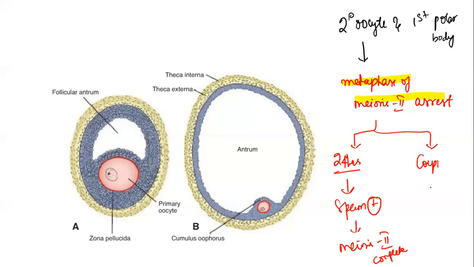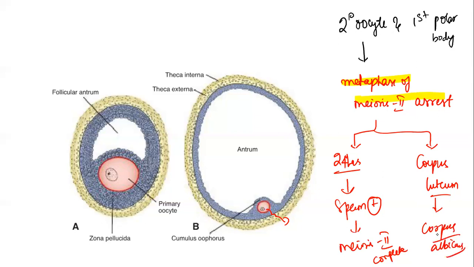I hope you all know what the corpus luteum is. The secondary oocyte, formed as a result of the first meiotic division, will rupture out of the granulosa cells and come out. The ruptured granulosa cells are called the corpus luteum. If the oocyte is not fertilized by the sperm, the corpus luteum will get converted to a scar tissue called the corpus albicans.